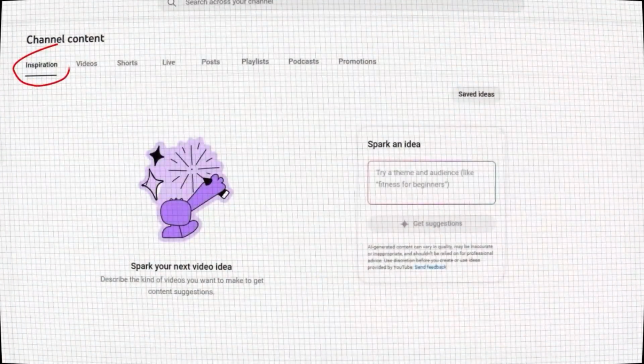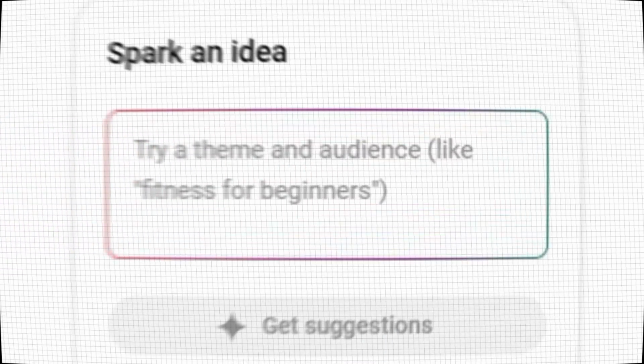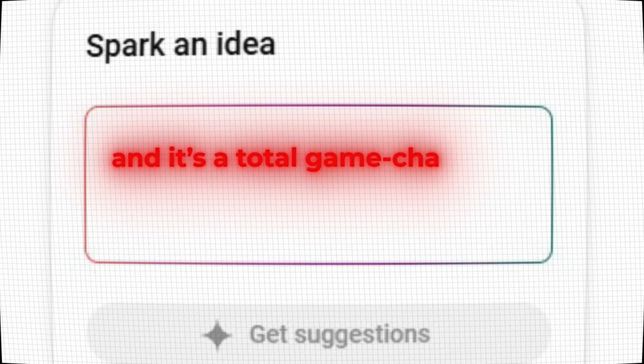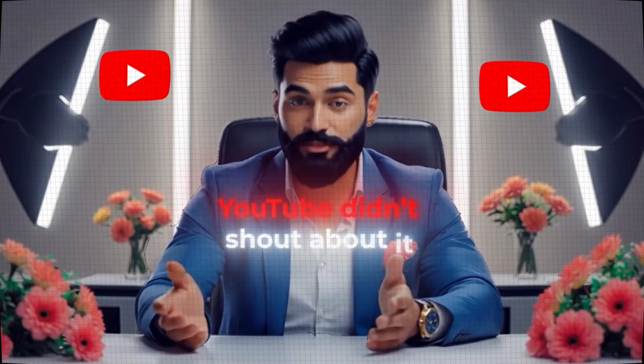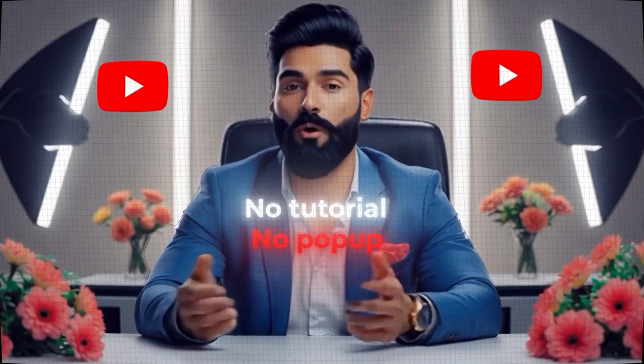There's a tab called Inspiration. It's always been there, but now it's powered by AI, and it's a total game changer. And no, YouTube didn't shout about it. No tutorial, no pop-up, just silently rolled it out. It's like ChatGPT, but built into your studio.